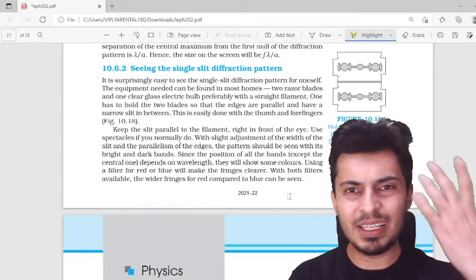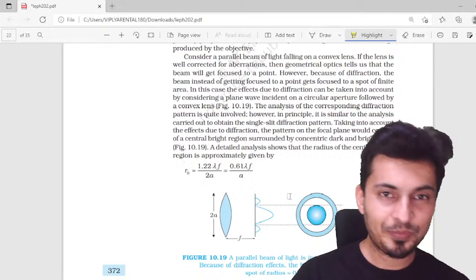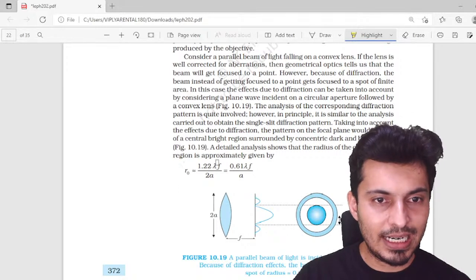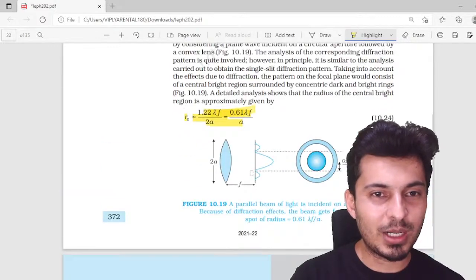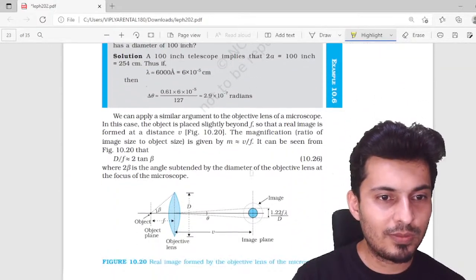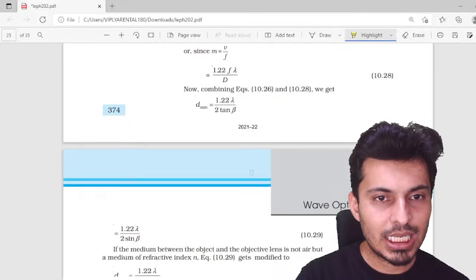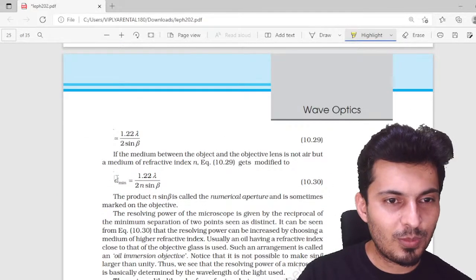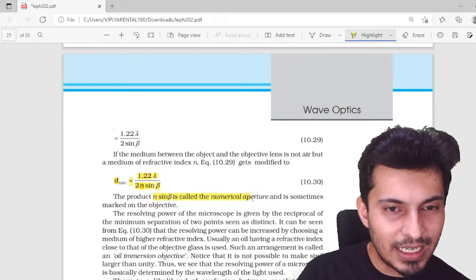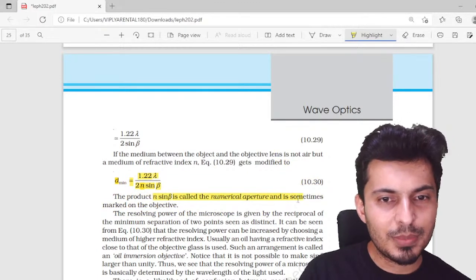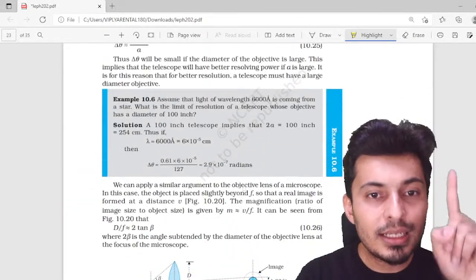Now, how do you see single slit using blades? This is something which you can do at home. Resolving power, very, very important formula. I'm just going to highlight this. Resolving power of telescopes, very important formula. Then resolving power of microscopes. Yes, it's here, the resolving limit of microscope. And this product n sine beta is called numerical aperture. This is also important. These are the only two things which you need to remember for telescope and microscope.